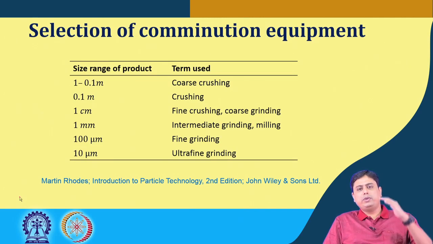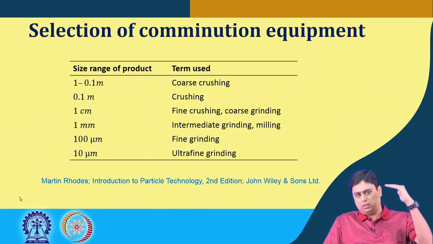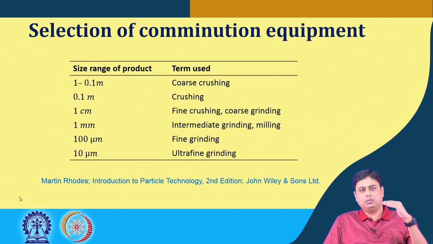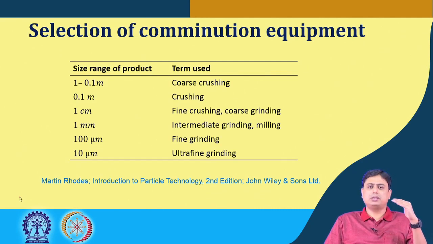So what happens? We have coarse crushing, then the crushing operation, then we have coarse grinding. Grinding is somewhat lower in particle or product size than the crushing operation. Then we have intermediate grinding, which we also sometimes call the milling operation.